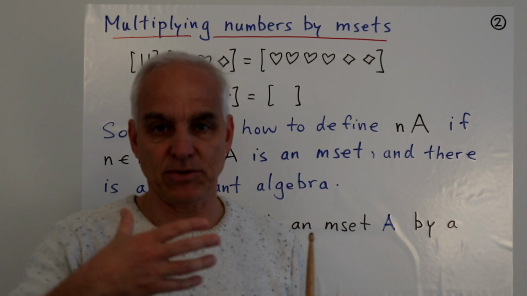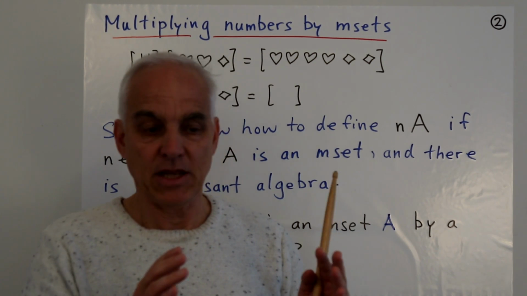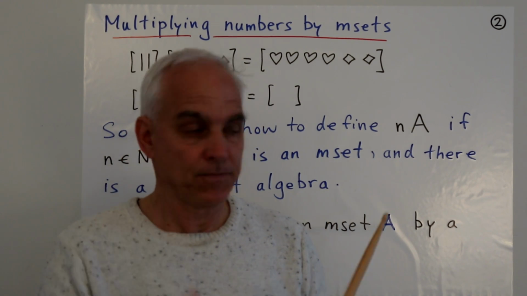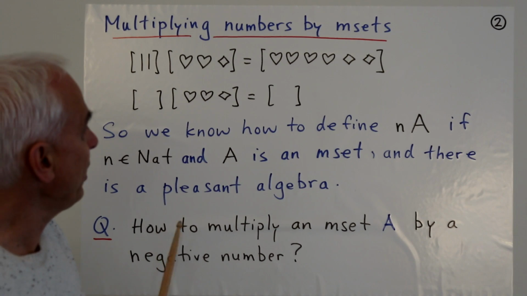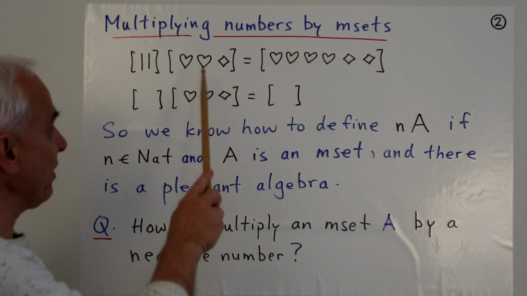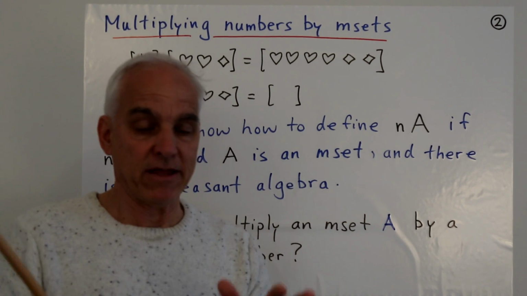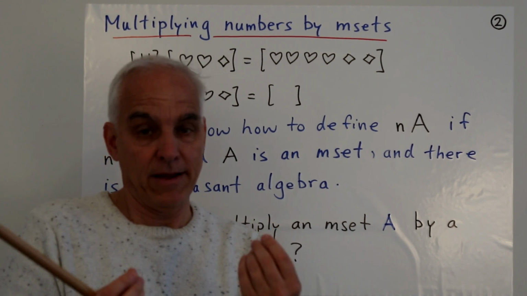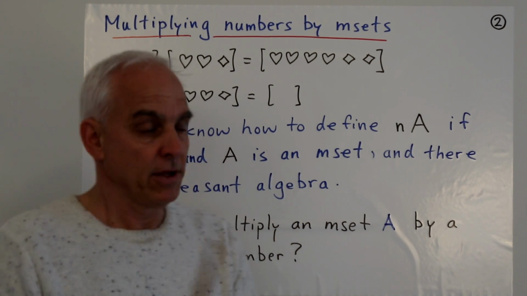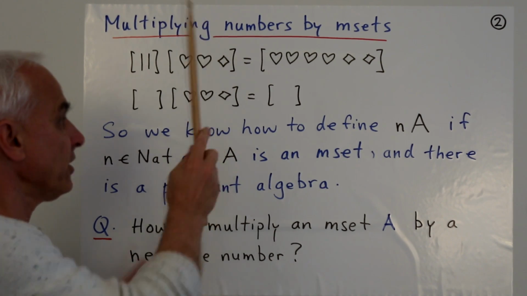So to motivate this, let's recall that one of the important things that numbers do for us is that they allow us to scale existing data structures. That means that we can multiply, say, m sets by numbers. So for example, here is a rather general m set. I'm not being very specific about what objects are in here. These could be any kind of mathematical objects as long as we already have a prior definition of what they are. We'll just represent them as some kind of objects, say heart, heart, diamond.